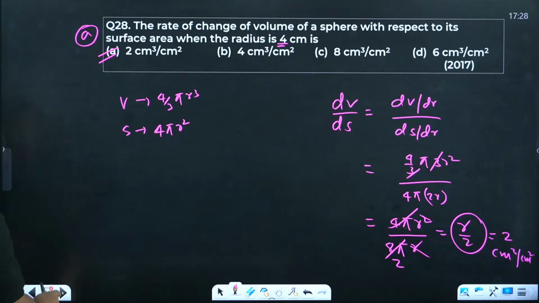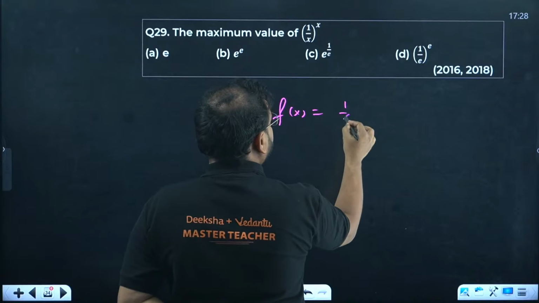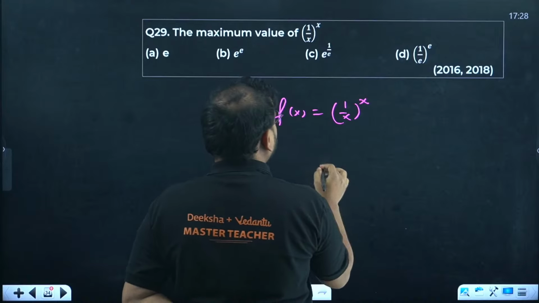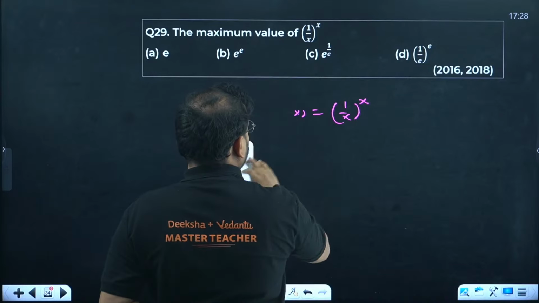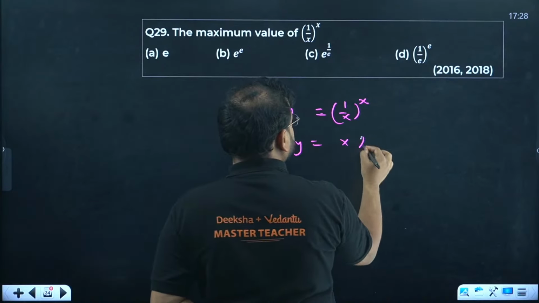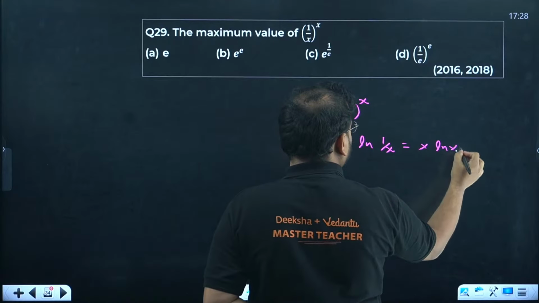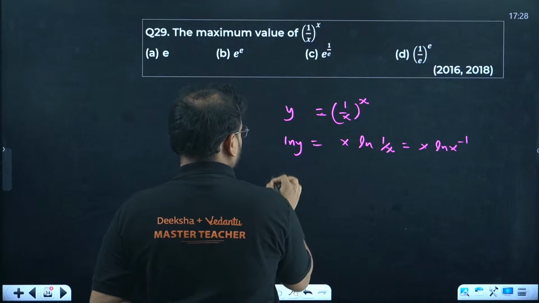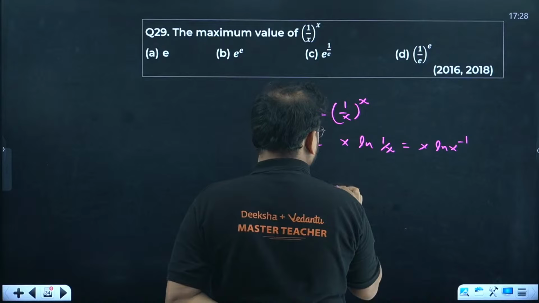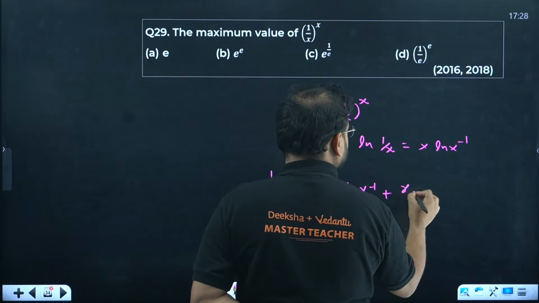28 is A. 29 now. The maximum value of 1 by x power x, again the same approach. f(x) is given as 1 by x power x. You can write this as y. Now take ln y, it becomes x ln of 1 by x, or simply x ln of x power minus 1. Differentiate now, 1 by y dy by dx.